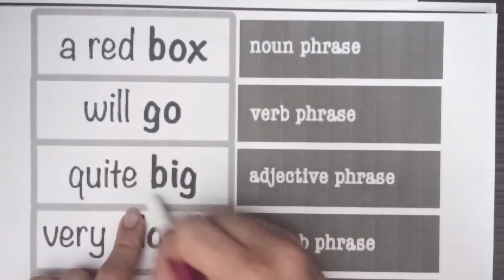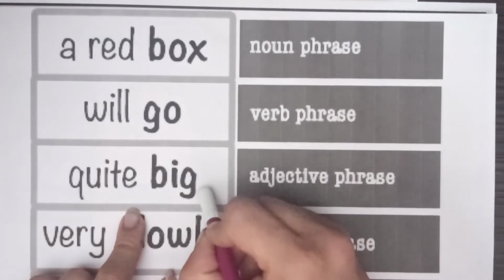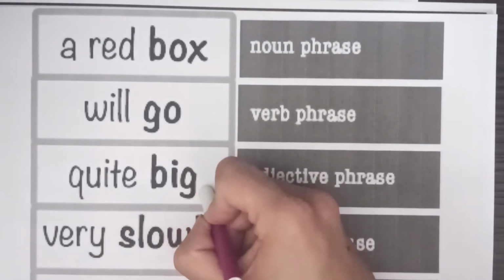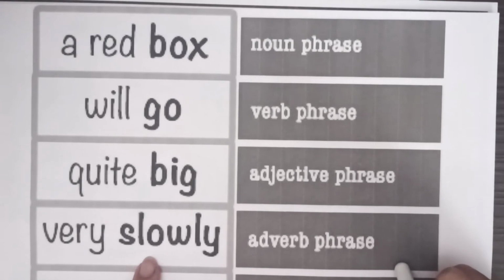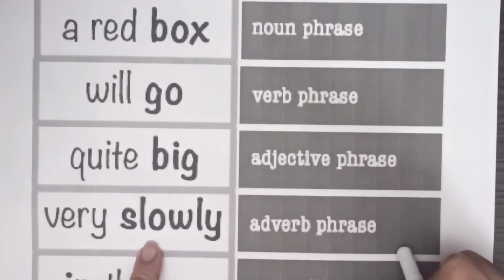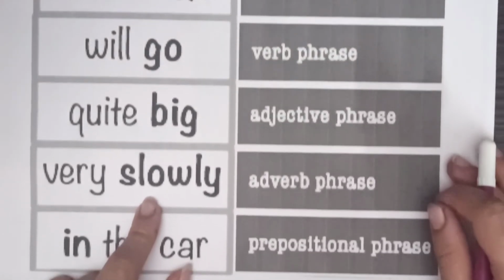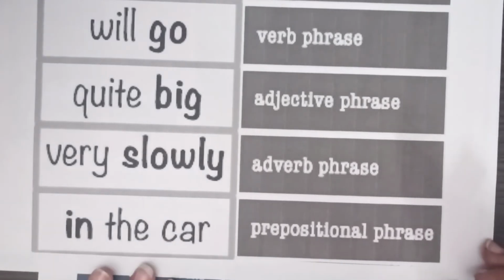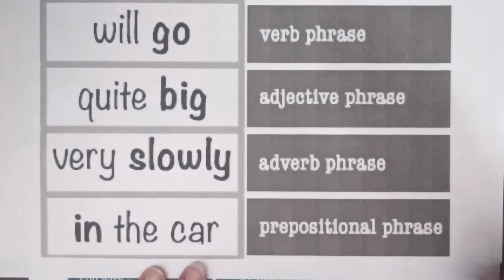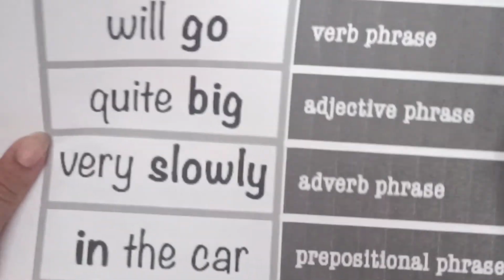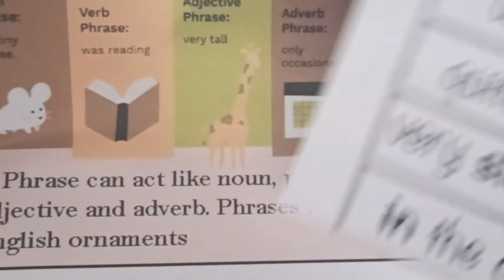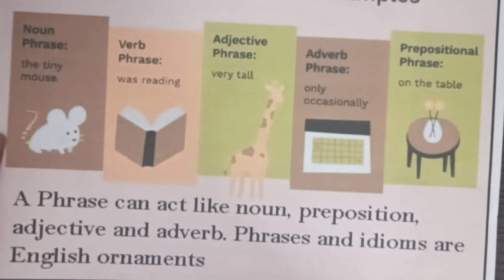Adjective phrase. Bake. This is what I am talking about. Very slowly. This is my adverb phrase, very slowly. And what is my prepositional phrase? In the car.